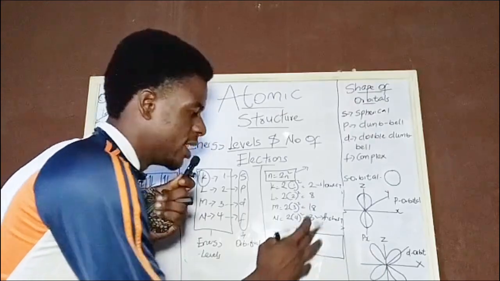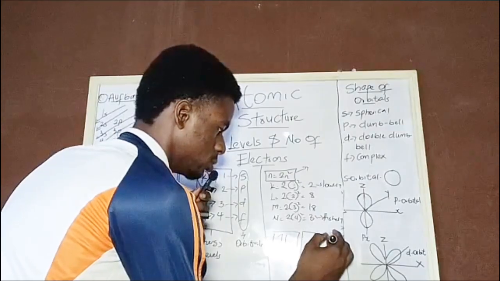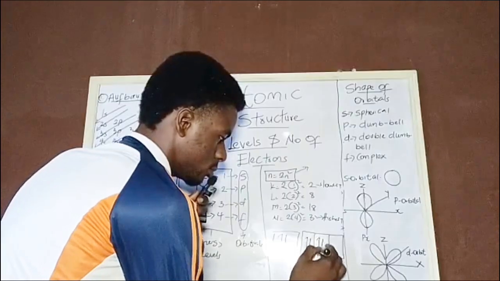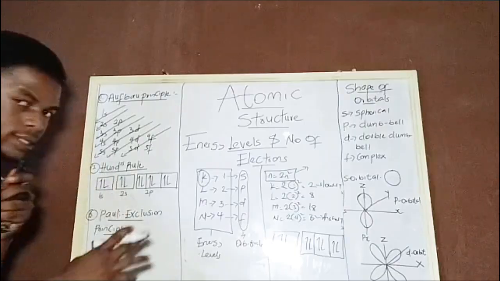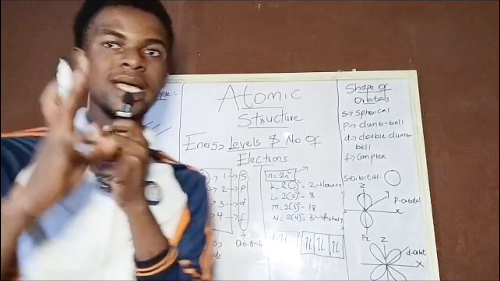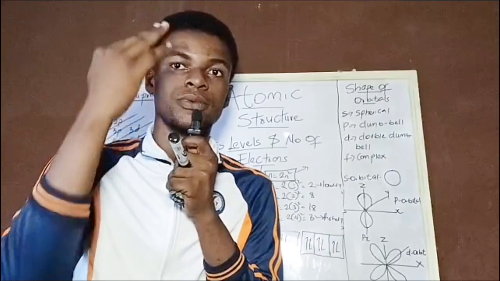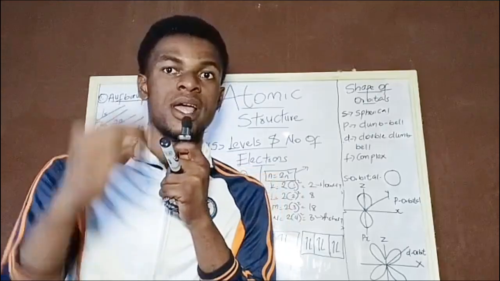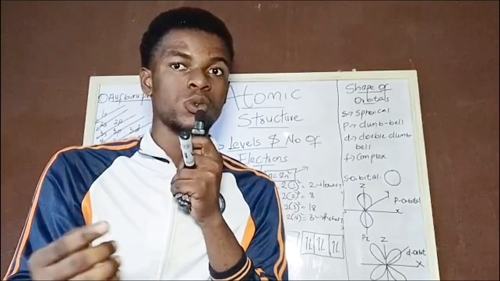But now this one is long. Even though it is long, it is divided into three. One, two, three. And you still have the same thing. Are you following now? Okay, so that is it. 1s, 2s, 2p, and so on. So now we have the next one, Pauli exclusion principle. This principle states that no two electrons have the same four quantum numbers. Now we have examples of quantum numbers. We have principal quantum number, we have magnetic quantum number, we have azimuthal, and we also have what? Spin.